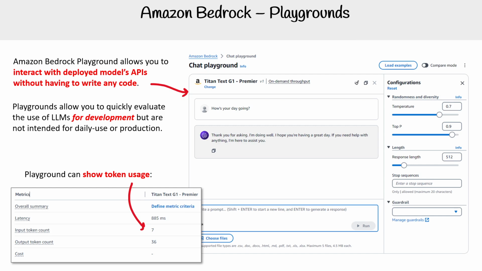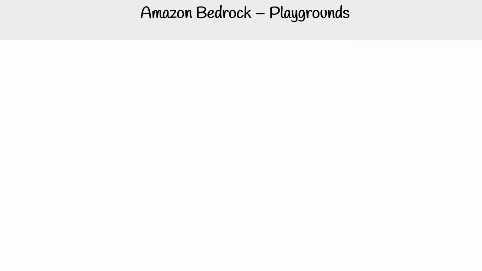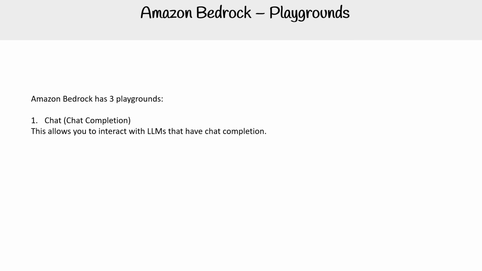The one playground you see here is called the chat playground, and there are three kinds of playgrounds. To be honest, most model-as-a-service or LLM-as-a-service offerings, or any kind of playground or workbench, will have these three. So the first is chat or chat completion. This allows you to interact with LLMs that have chat completion. So that's pretty straightforward. You have text completion.